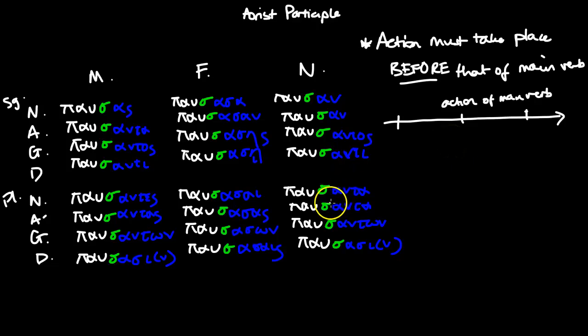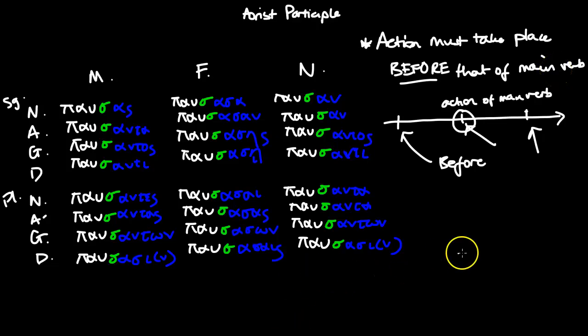Then the aorist participle must refer to an action that happens before then. So, like here, this event, but it's before. Whereas the present participle refers to an action at the same time, so the exact same point. And then we'll look at the future in another video, but obviously that's going to refer to an action that takes place after that of the main verb. So that would be here in the future.